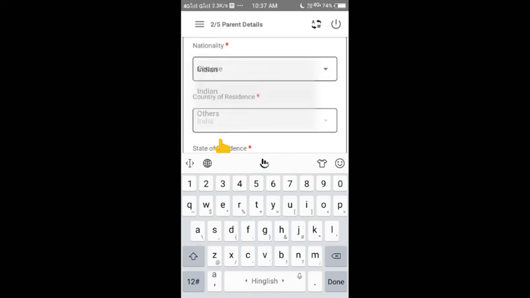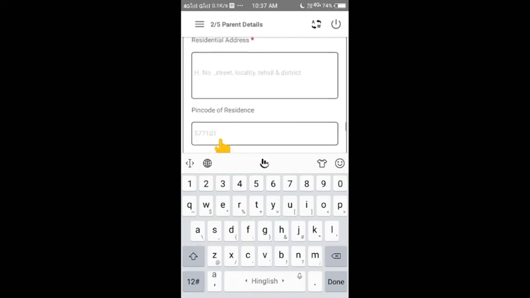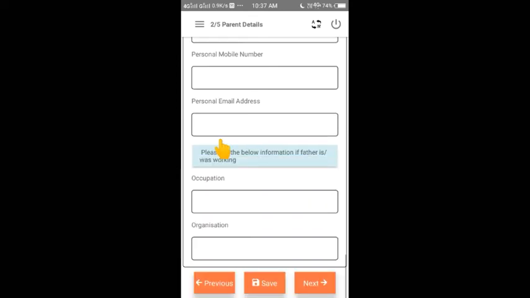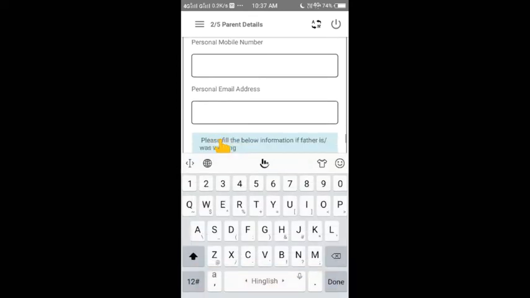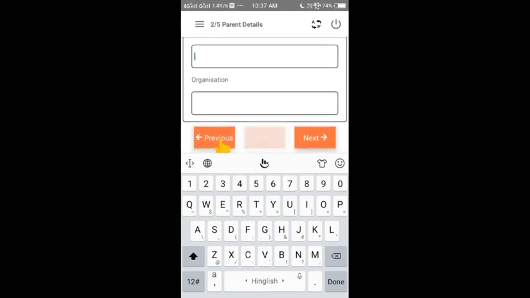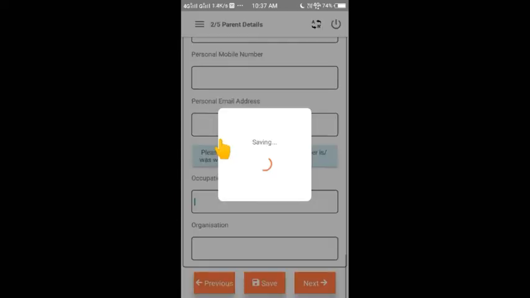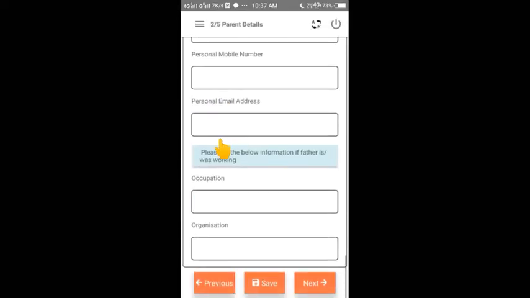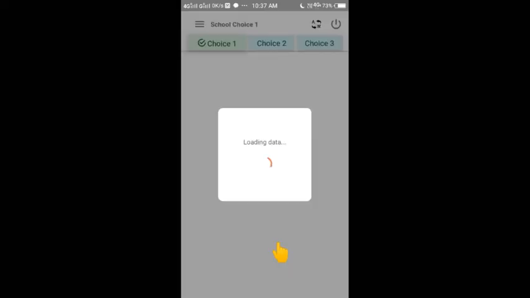Okay, choose nationality Indian. Other details are already saved, same as your mother's details. Done. And occupation, what? No occupation, so you can save and next. First it will be save, and after that go to next. Without saving, don't go to next. So next,